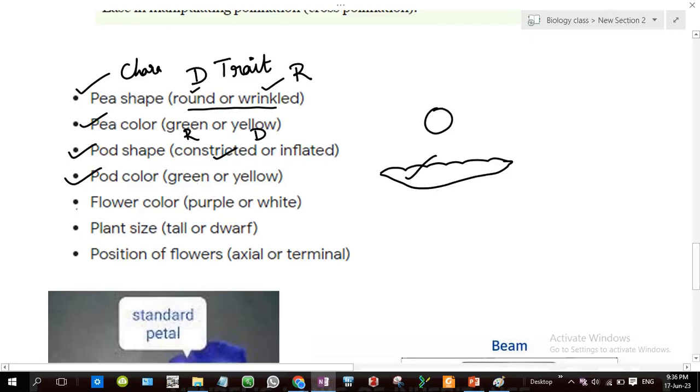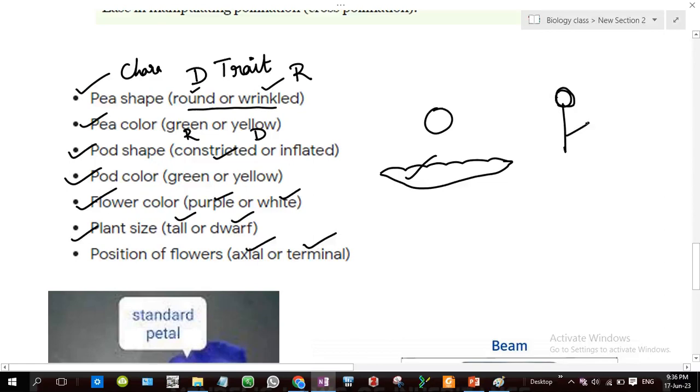Next is flower color: purple and white. Plant size: tall and dwarf. And position of the flower: either axial or terminal. If the flower is present at the tip or the end, it is terminal.